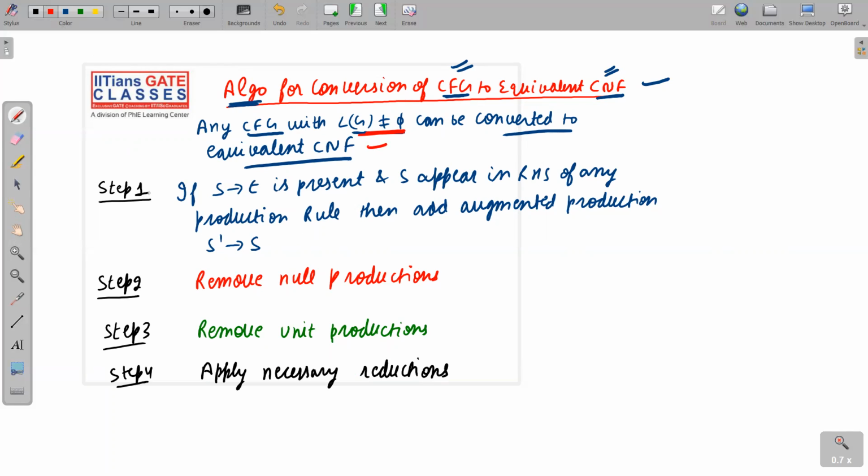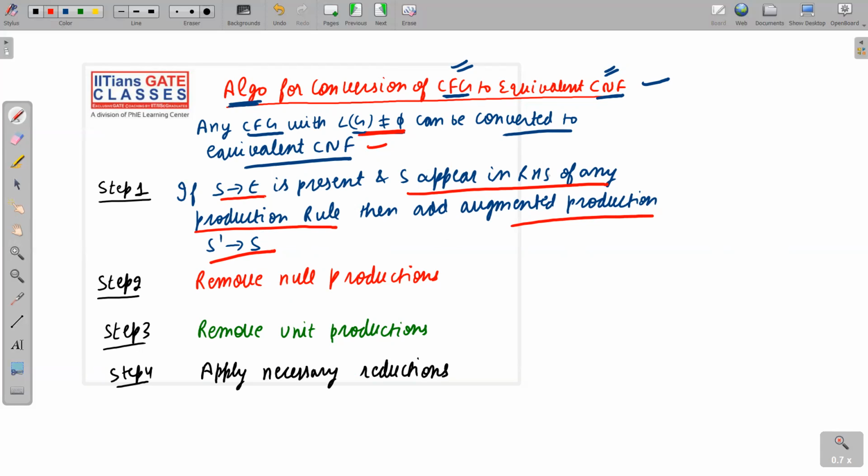So what about step number 1? Step number 1 is the similar step which I have already told you: if S implies null is present, then S implies null is allowed, but S must not appear in RHS of any production rule. Now if S implies null is present and S appears in RHS of any production rule, this is an exception, not allowed in CNF. So we will add one augmented production, S dash implies S. No doubt it is a unit production, but we have rules to remove unit productions also, so no need to worry about it.